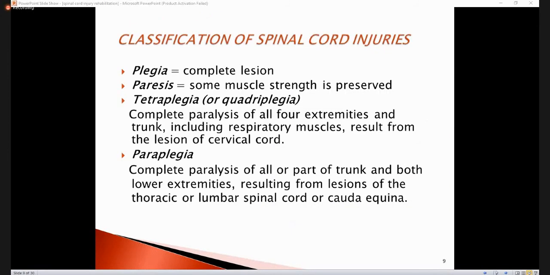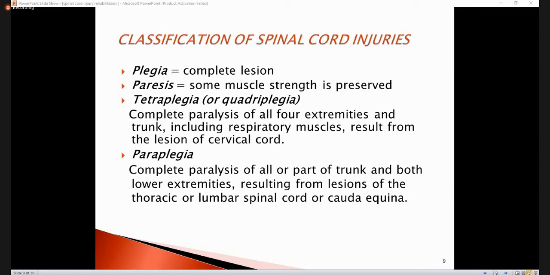Now, when we're talking about the classification of spinal cord injury, it is broadly divided into two main categories. When we see a patient with spinal cord injury, the patient has either tetraplegia, or you can say quadriplegia, or paraplegia. Tetraplegia is a complete paralysis, as plegia means complete paralysis, of all 4 extremities and trunk, including the respiratory muscles.